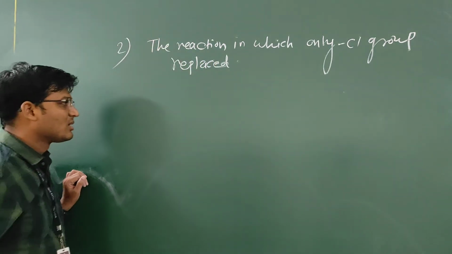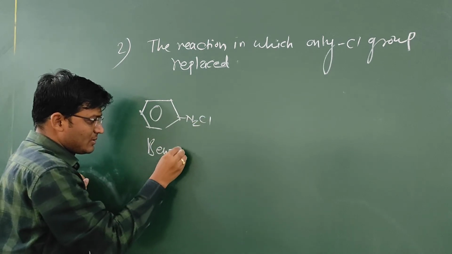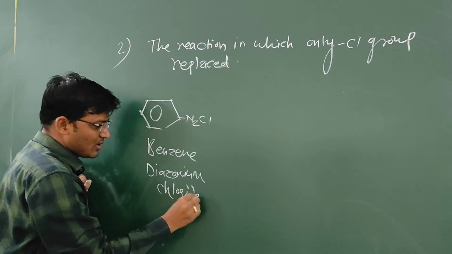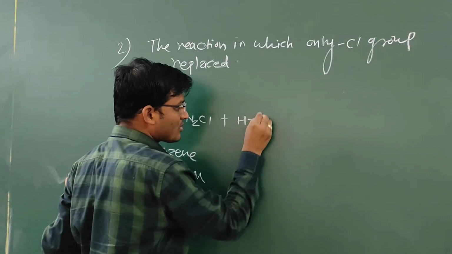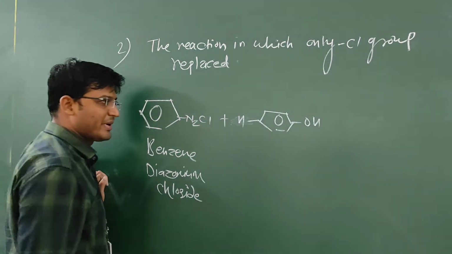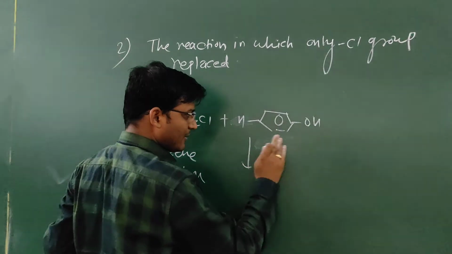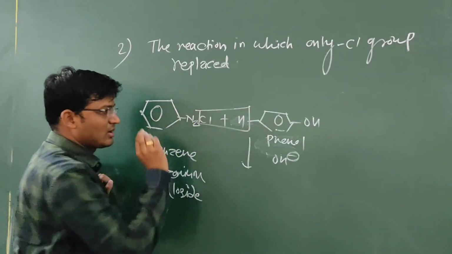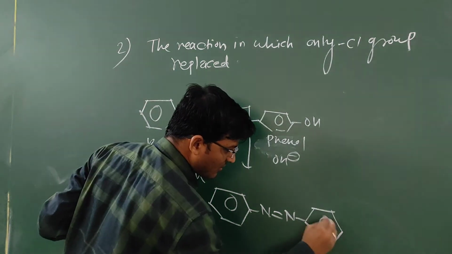Now see, which are these reactions? Benzene diazonium chloride, N2Cl, when it reacts with an alkaline solution of phenol, OH, this is phenol, in alkaline condition, HCl gets liberated and it forms a compound with N double bond N, to which is attached OH.